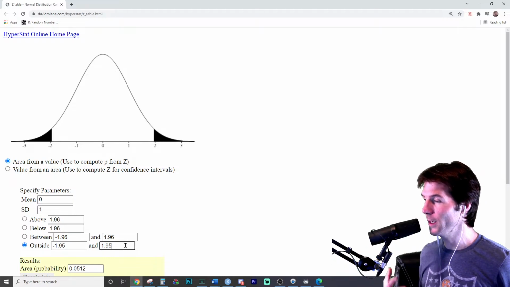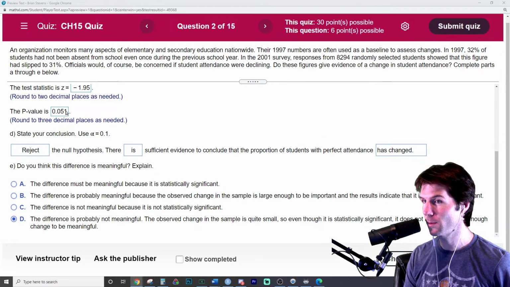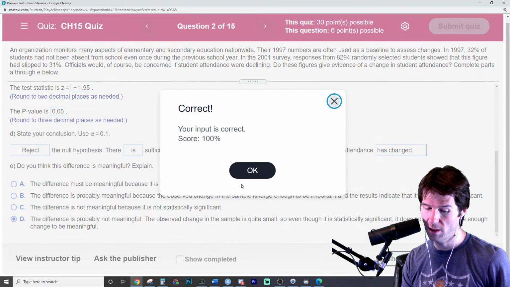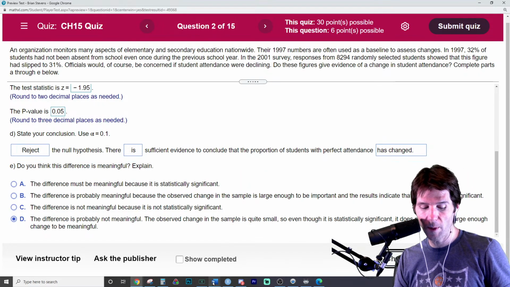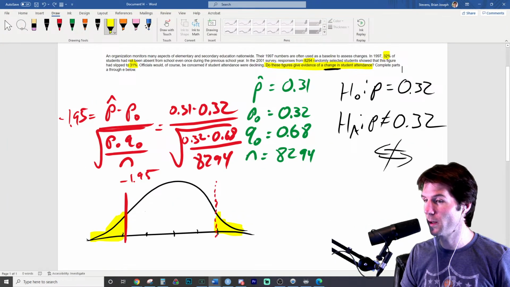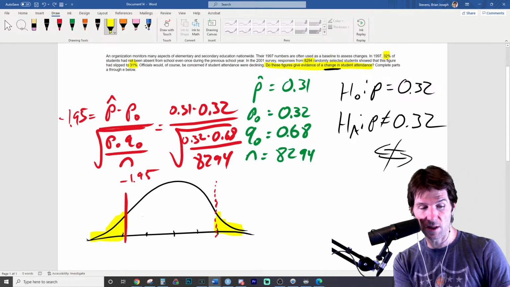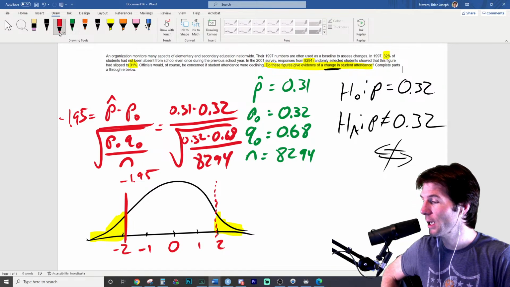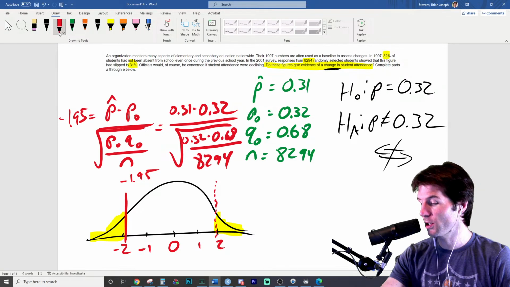When you think about it, we can take guesses of these answers using what we know from the empirical rule. I was able to guess, well, it's about 5%. And it gave me the answer as correct because it's basically 95% on the inside, 5% on the outside. Think back to the empirical rule and how 95% would be on the inside. If 95% is on the inside, 5% is on the outside. When you get to a z-score of basically 2. And the exact answer is 1.96. So it's even closer to the actual z-score for a 95% confidence interval. So using those techniques right there, good stuff. Let's hop to the next question. Let's do this.